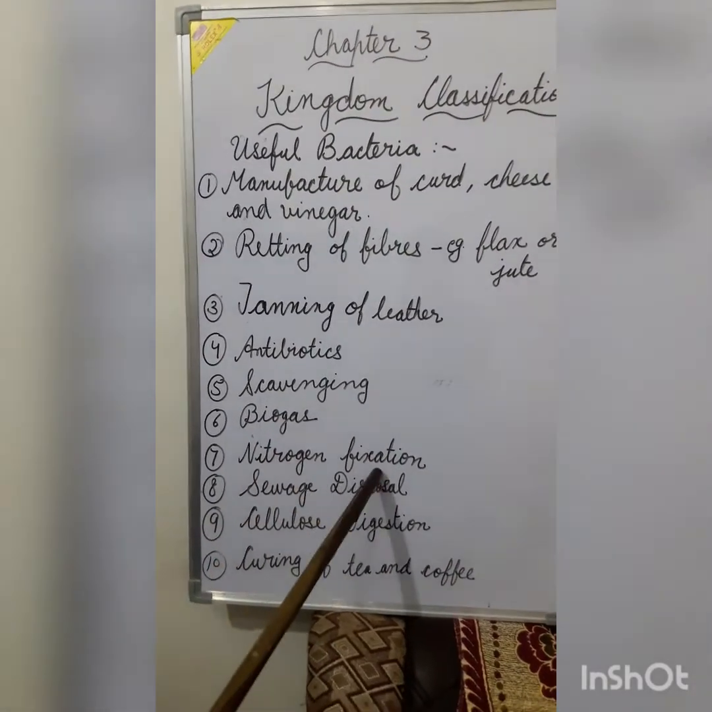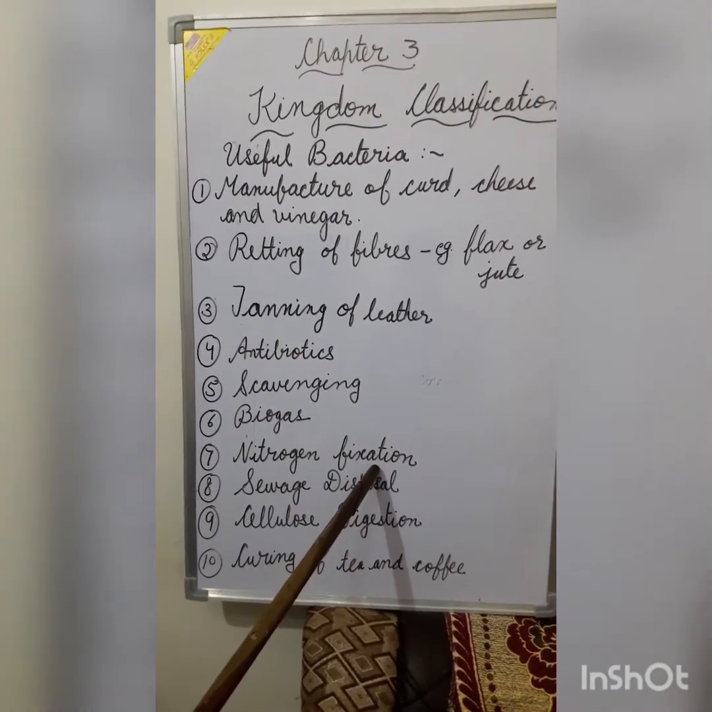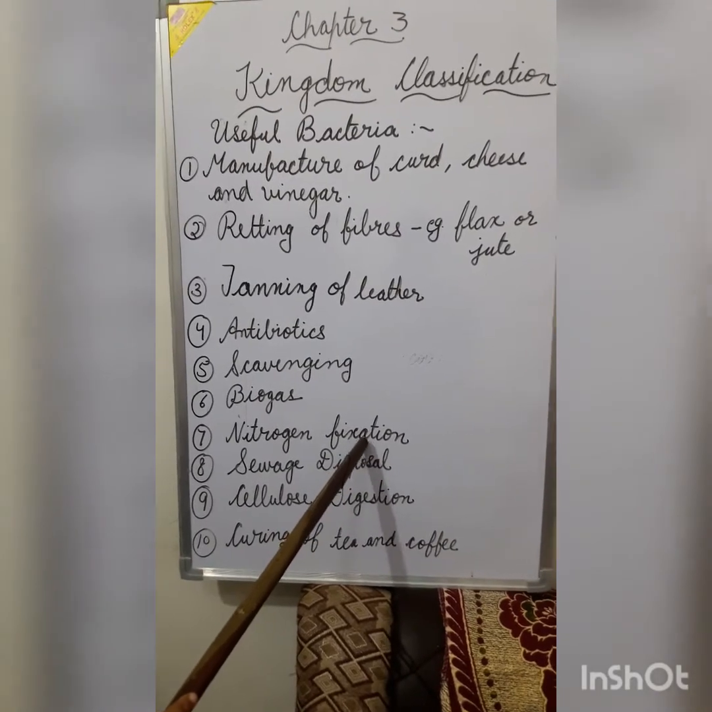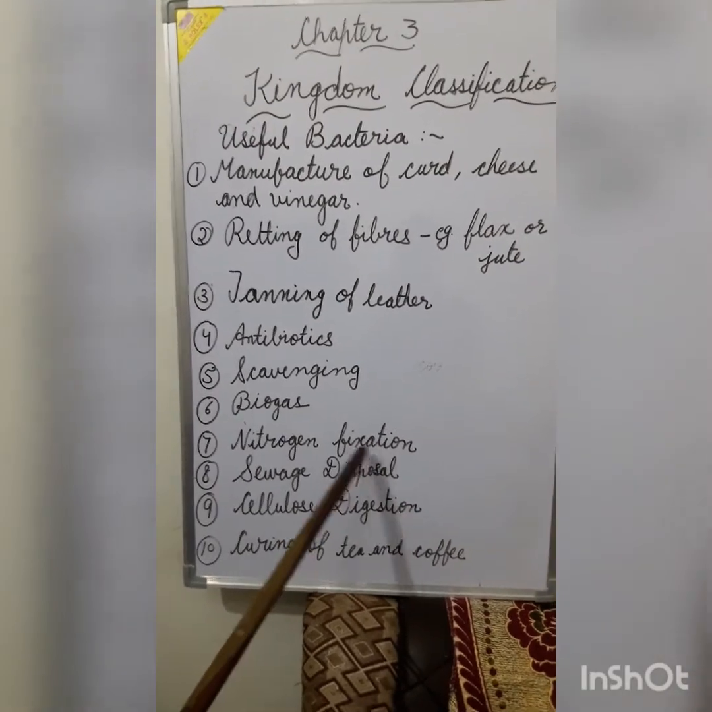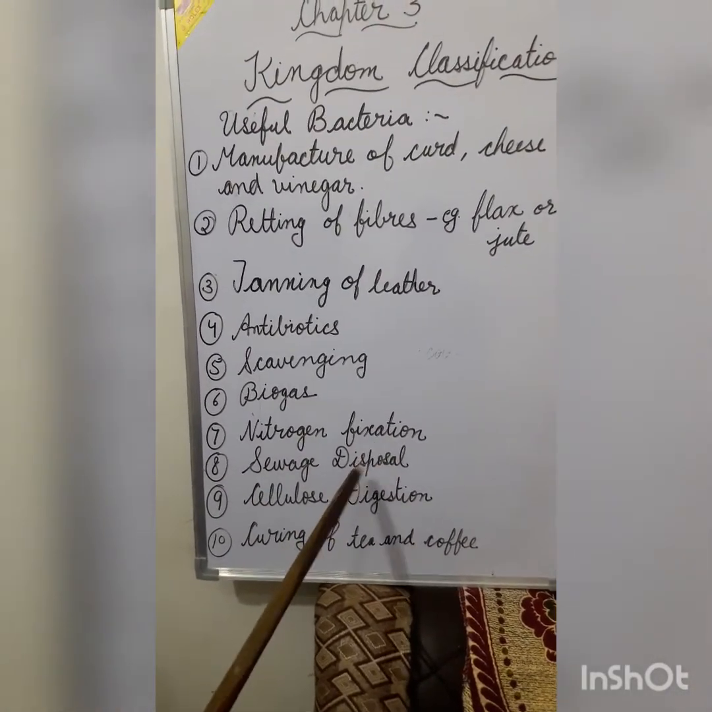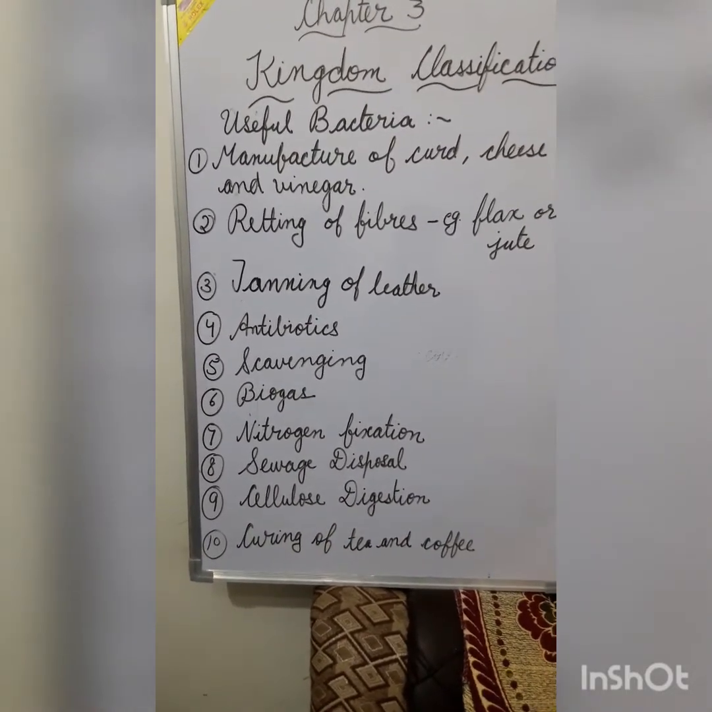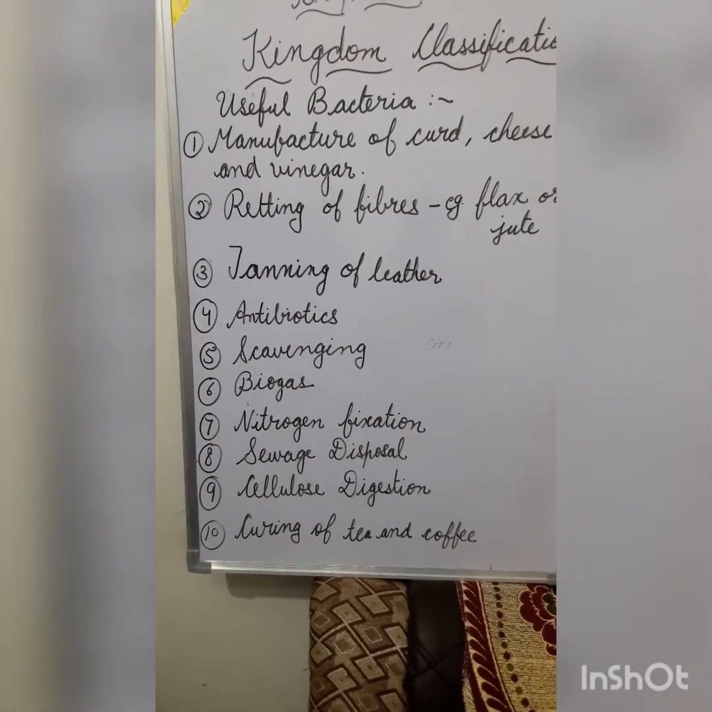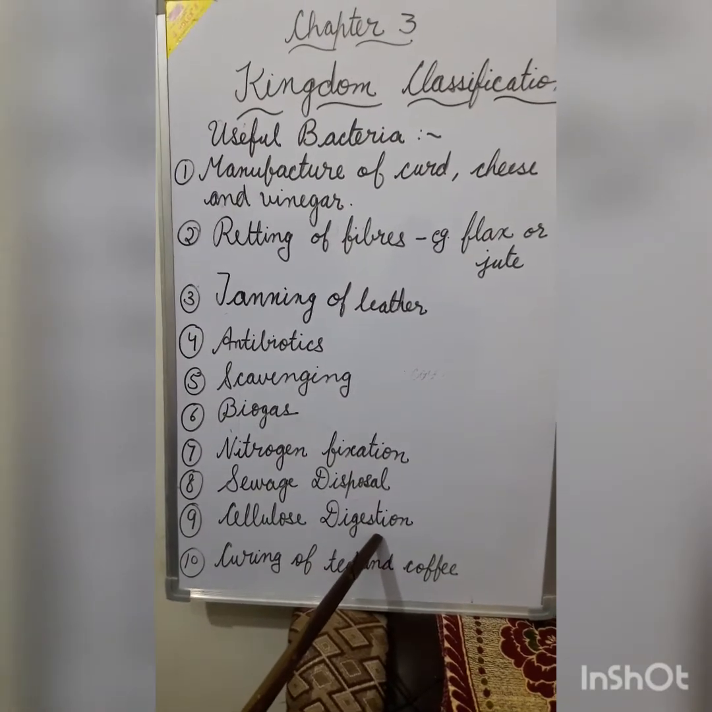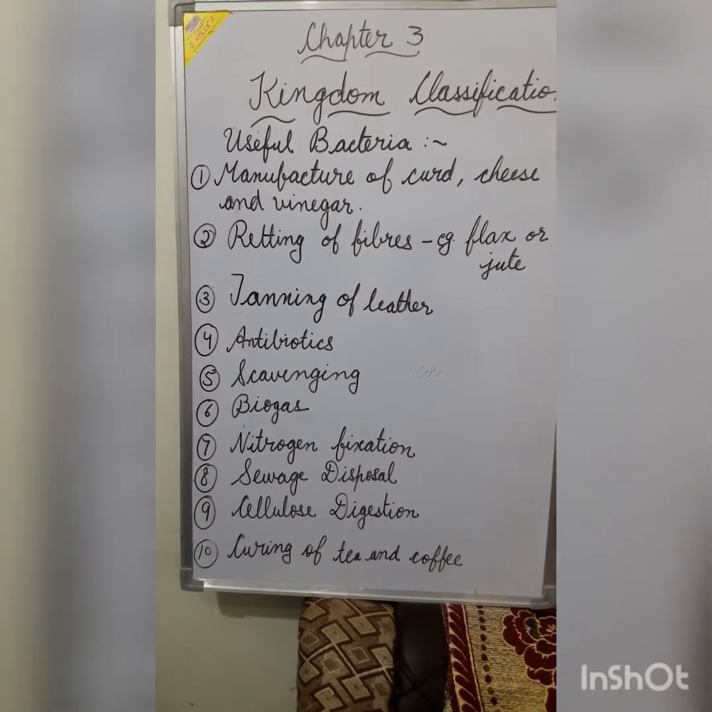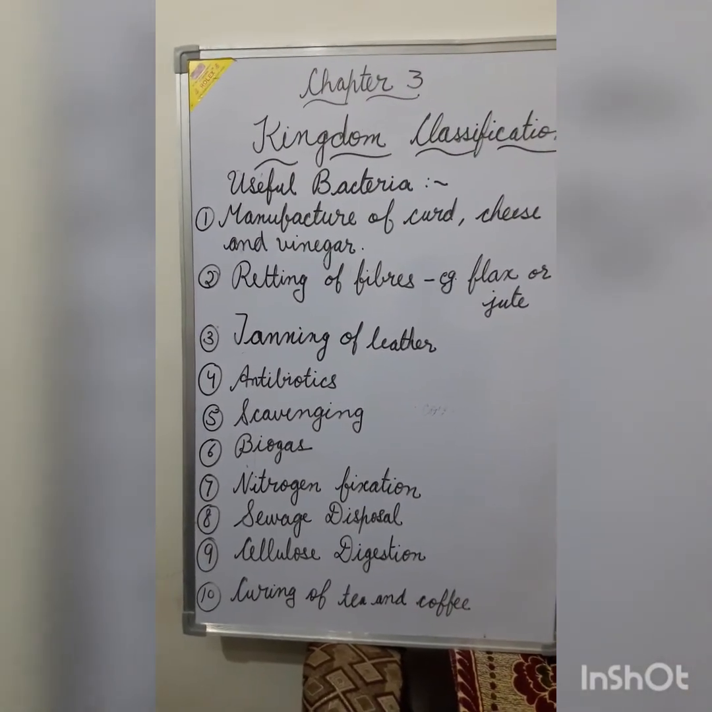It helps in nitrogen fixation. It can fix the atmospheric nitrogen in the soil, and we have already studied about it in class 6. The leguminous plants have got the bacteria which can fix the nitrogen in the soil. Sewage disposal. Some bacteria decompose the organic waste and are used in sewage disposal plants. Cellulose digestion. Some bacteria live in the digestive tract of herbivore animals and break down the cellulose into simple sugars.